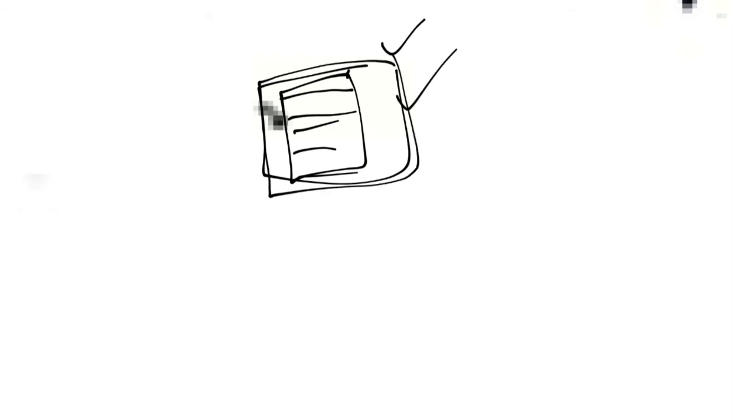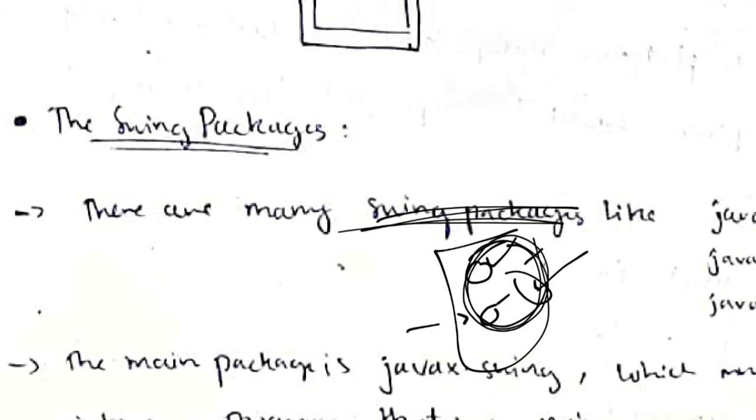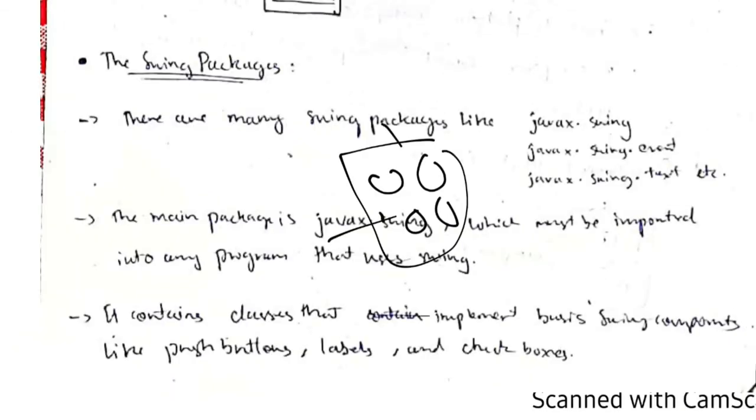Basically, a package is a group of classes. We will have a class for button, a class for text view, image view, audio, video, everything will have a separate class, and these separate classes are combined together in a package. So in the Swing package we will have all the features which we need to add buttons, text views and image views inside the app. For all of these the classes are there, and these classes are combined inside the Swing package. The components which you need to add inside the app are present in the Swing package.